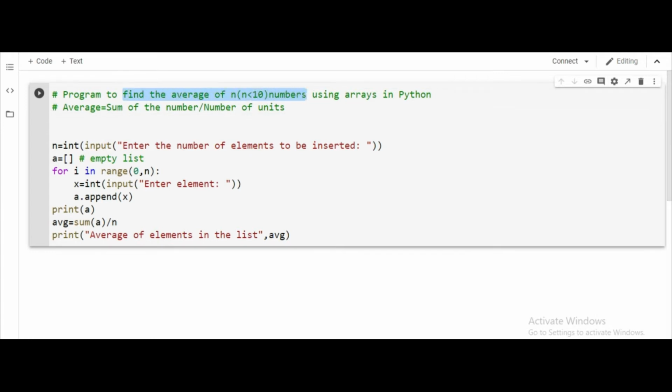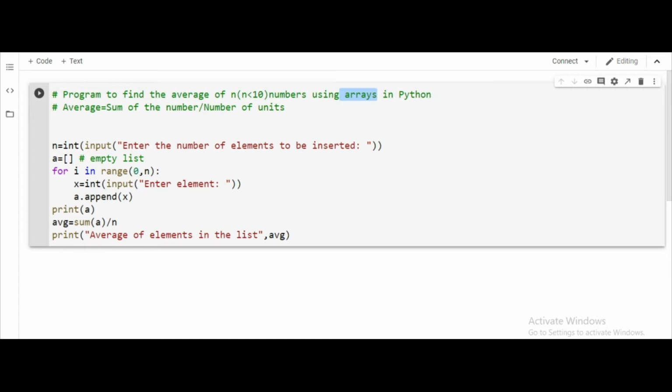So for example, you need to find the average of 5 numbers, or let the n value be 6, so find the average of 6 numbers, or find the average of 3 numbers. And the second challenge is we need to implement the average of n numbers using array. So first we are going to see the concept related to average, and then we are going to explore more about array, and then we are going to implement the given code.